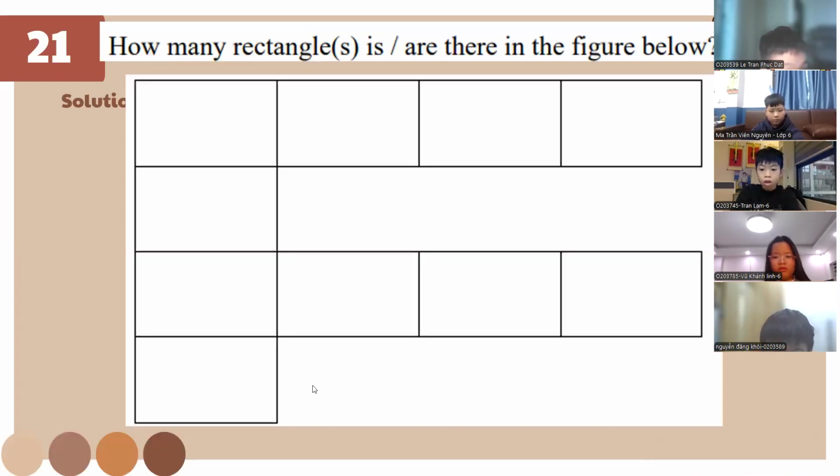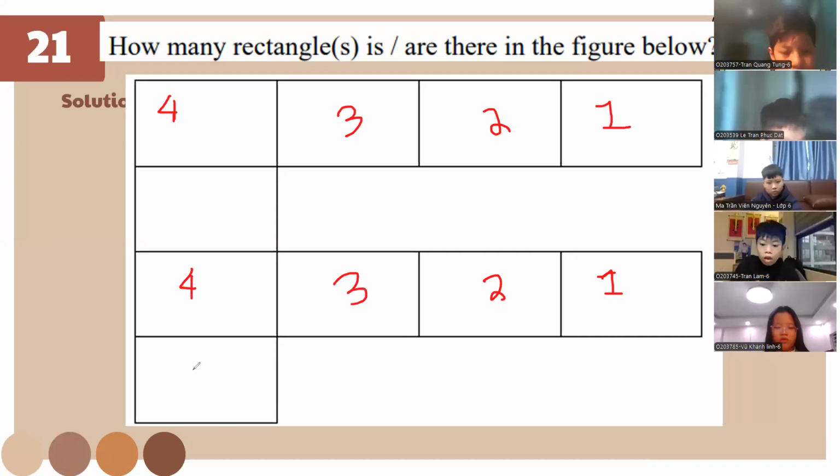Okay. How many rectangles is this class? For this one, it's just gonna be 1, right? This is gonna be 2, this is gonna be 3, and 4. Is this 4? 5. Okay. So this one is also gonna be 1, 2, 3, and 4. But this one is gonna be 1, right? 2.